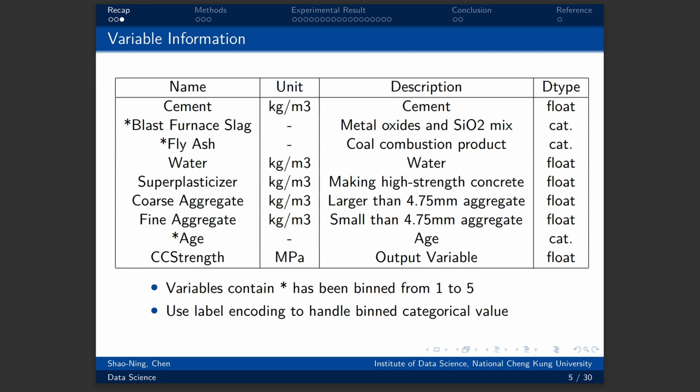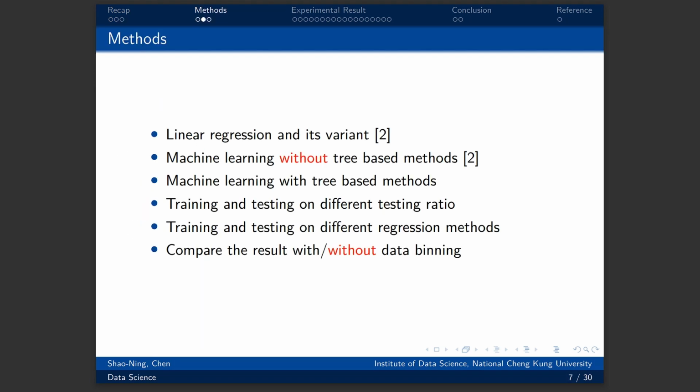By the way, as I mentioned at the milestone, because the values of blast furnace slag, fly ash, and age are imbalanced, I bin these 3 variables from 1 to 5, and in the method, I will use label encoding to handle the binned categorical values. Here is my method.